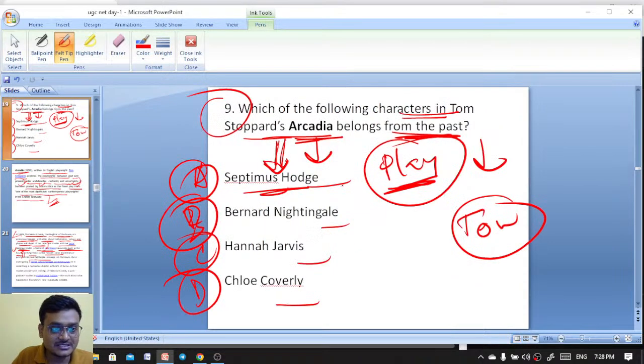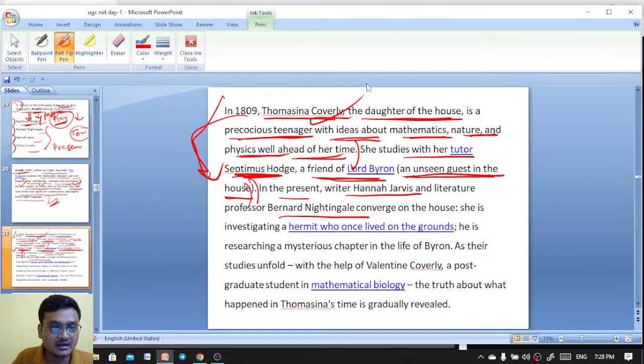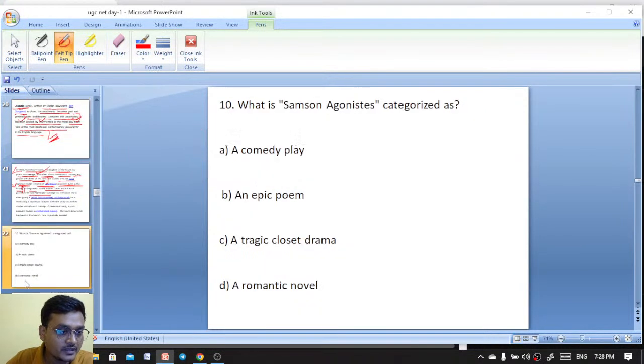In the present, there are the writer Hannah Jarvis and the literature professor Bernard Nightingale. So you see these characters, Bernard Nightingale and Hannah Jarvis, are called present characters, whereas Septimus Hodge is from the past, along with his student Thomasina Coverley. They are from the past.